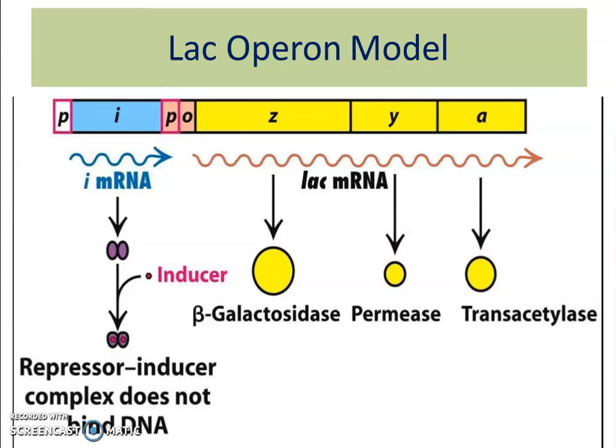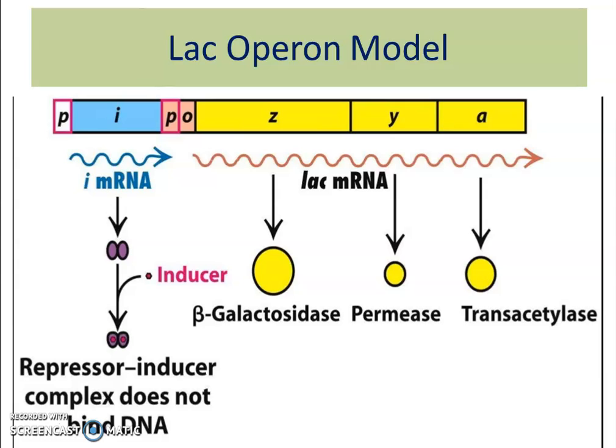Now see, this is an actual lac operon model. Here you will see a strand of DNA having two parts. One part is yellow in color. This region contains three genes: gene Z, gene Y, and gene A. These are structural genes, which produce proteins required for lactose metabolism.